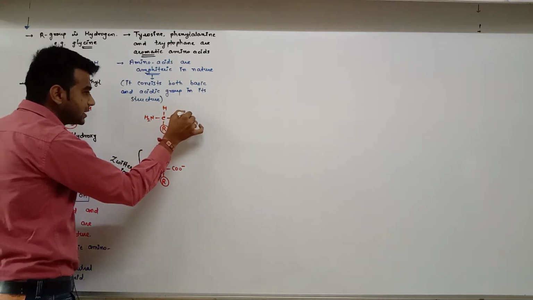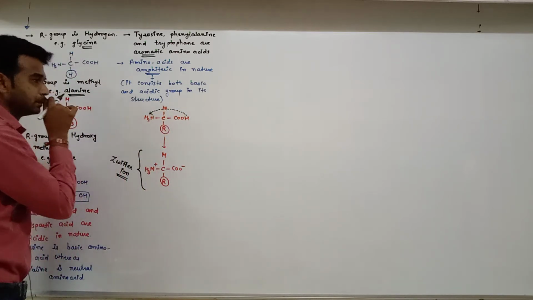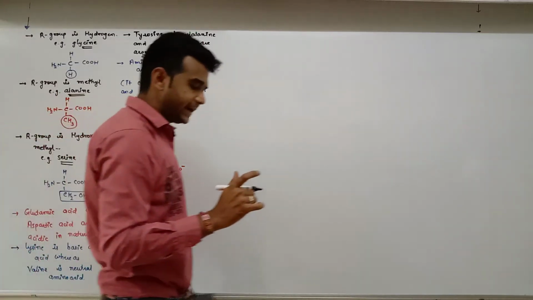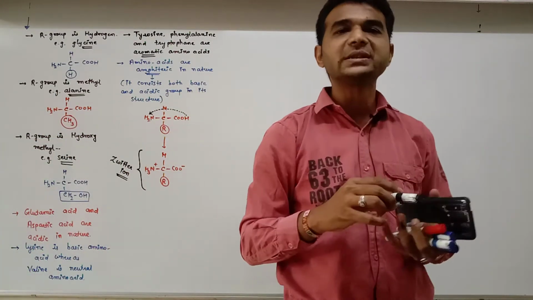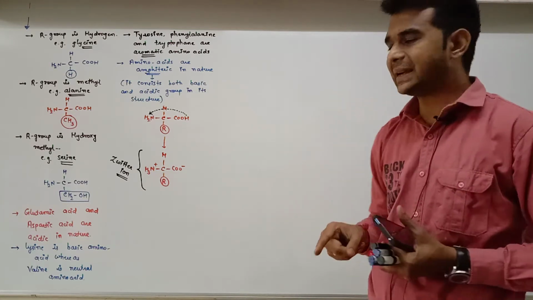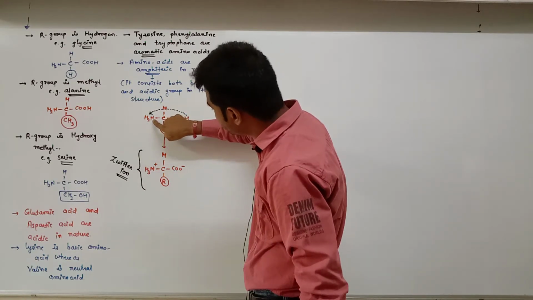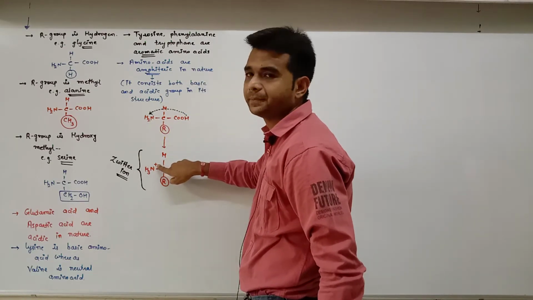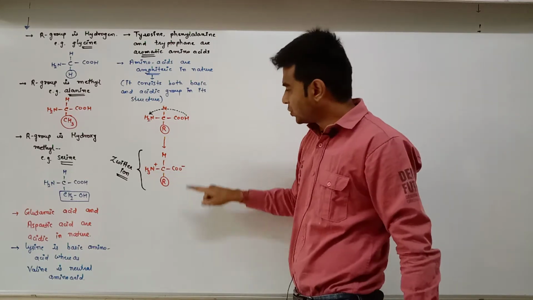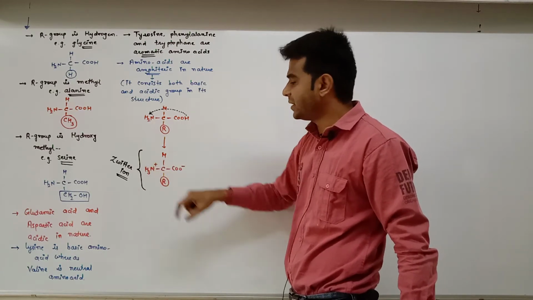So hydrogen is moved on this side. Please remember, dear students, hydrogen is moved from the carboxylic acid group towards the amino group. So over the nitrogen a plus one charge came, and over the oxygen minus is there.